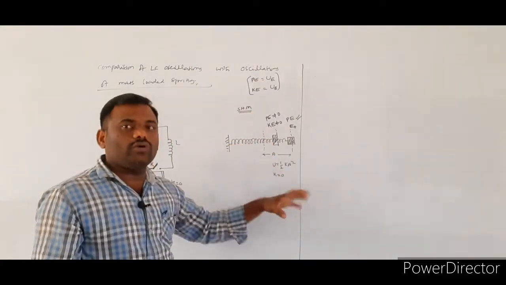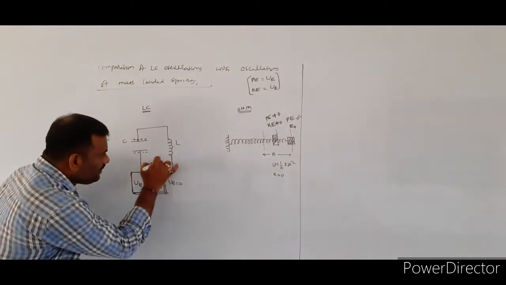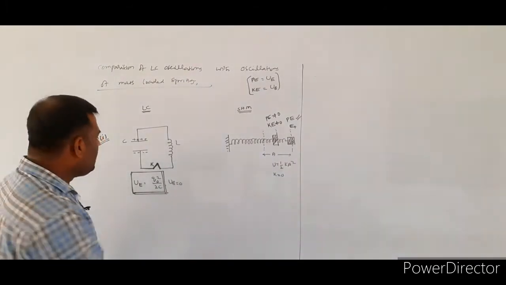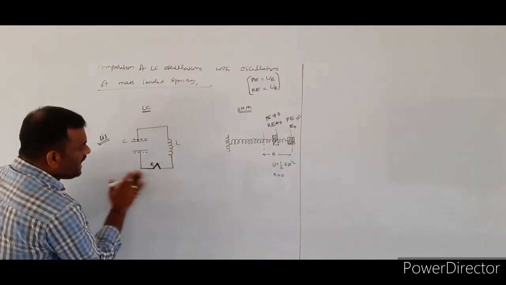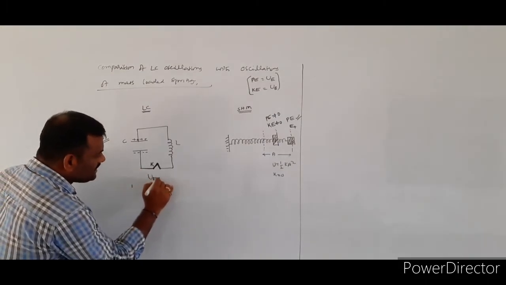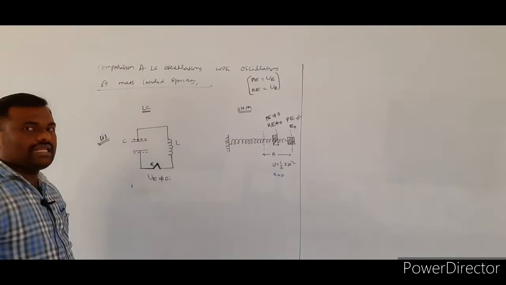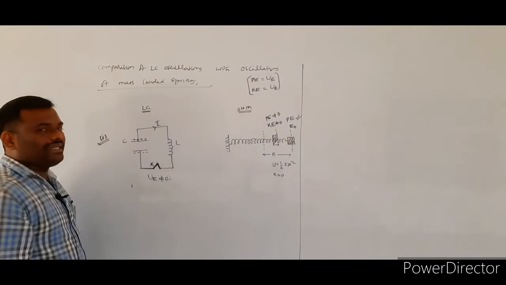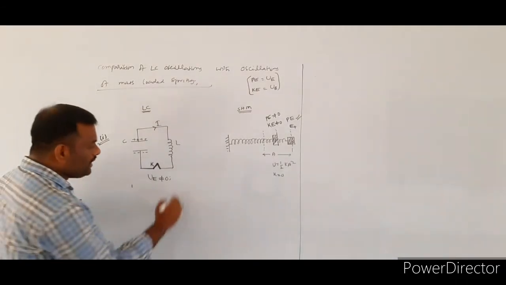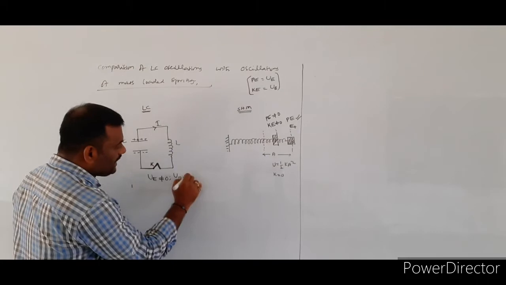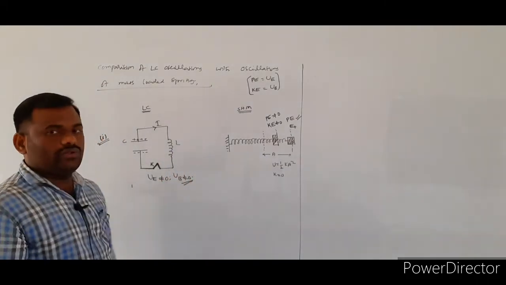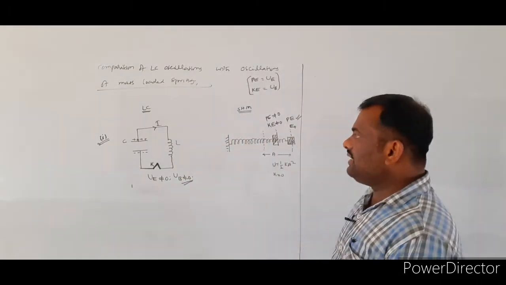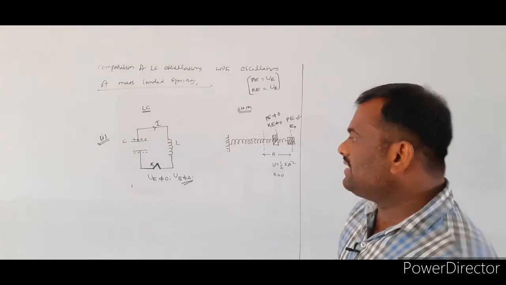This is similar to whenever the plug key K is closed. In this case, the second diagram, the electrical energy value is not equal to 0, because some current will be flowing through the circuit. The magnetic energy which is stored in the inductor is also not equal to 0. So there are some similarities between the mechanical oscillations as well as the LC oscillations.